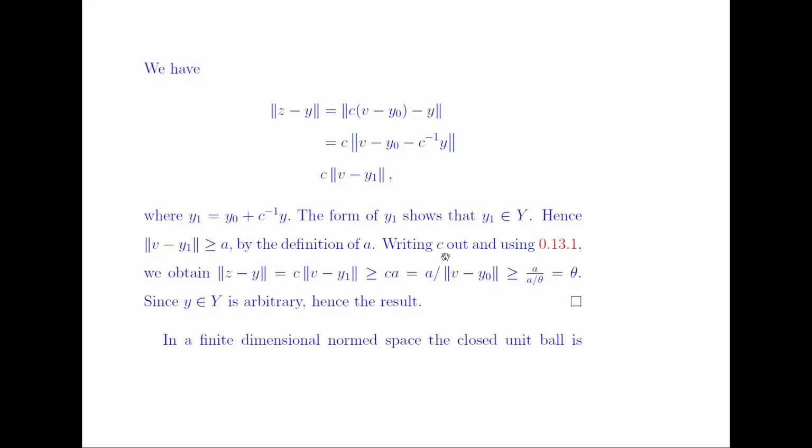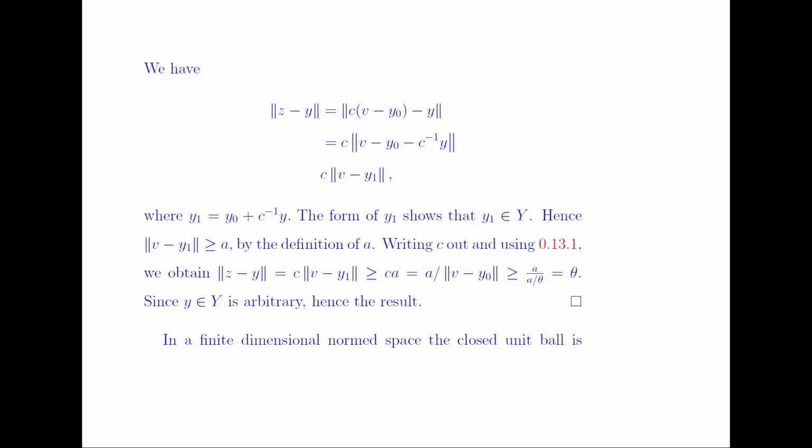So we can say that the norm of z minus y is equal to c times the norm of v minus y1, which is greater than or equal to c times a, and c is equal to 1 by the norm of v minus y naught, which is greater than or equal to a by a by theta, which is equal to theta. So hence we get the result.